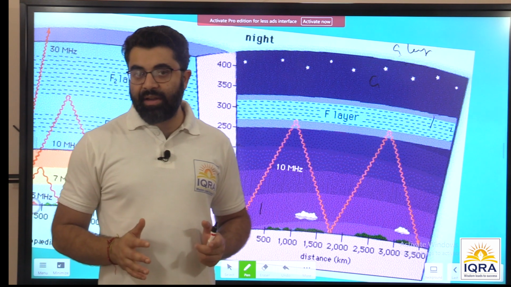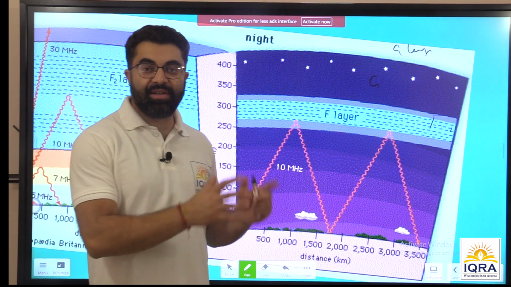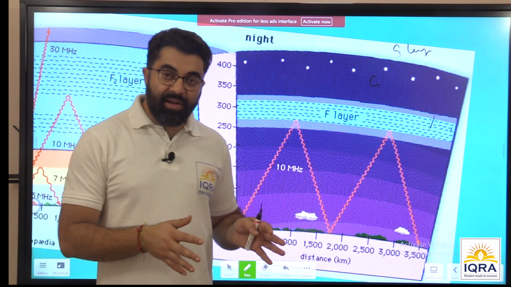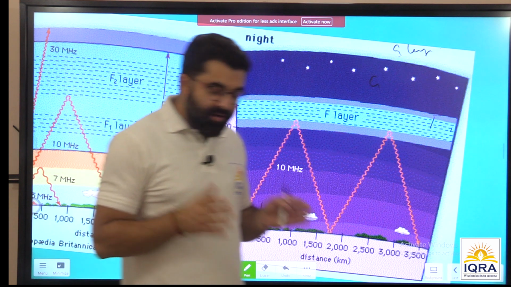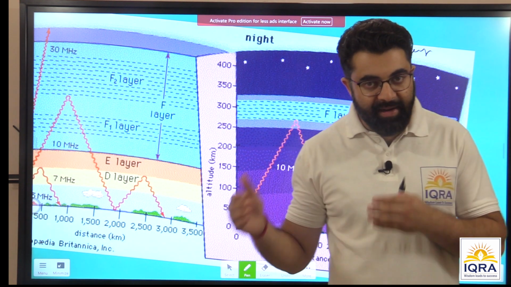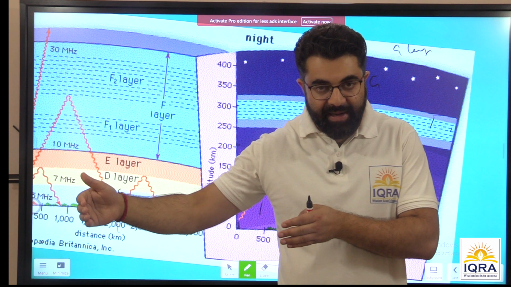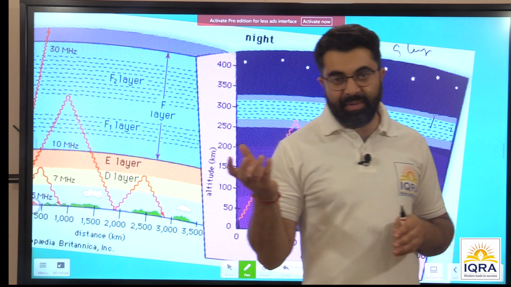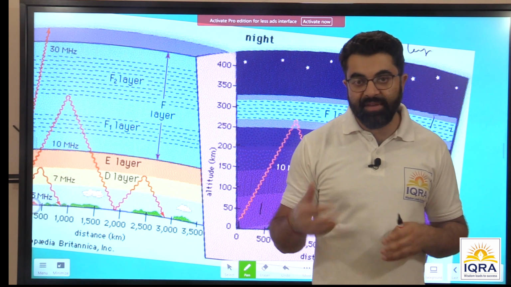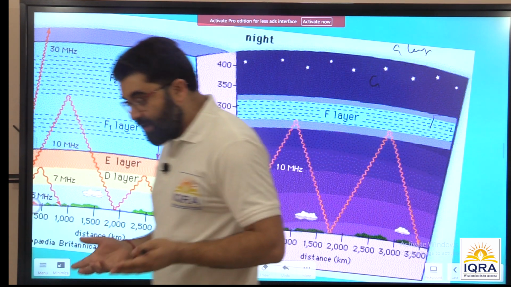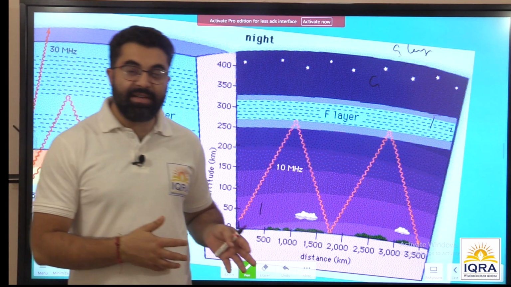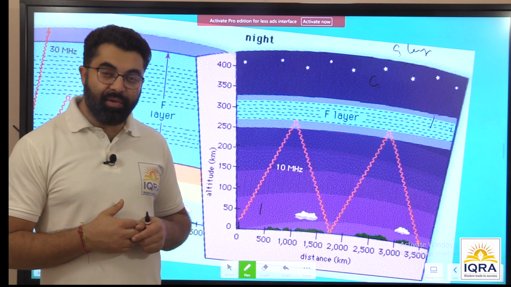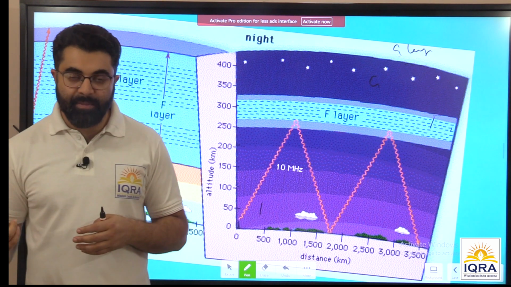See, present communication is mainly based on geostationary satellites, so we don't have to worry about the ionosphere anymore. In radio communication, if it is night in India, it will be daytime in Arabia. It will be daytime in the western part like Africa or Europe. So we have to match the frequencies with them. If the countries have good relations, they would share the frequencies with us. And India will also reciprocate, because when it is daytime here, it can be nighttime there.